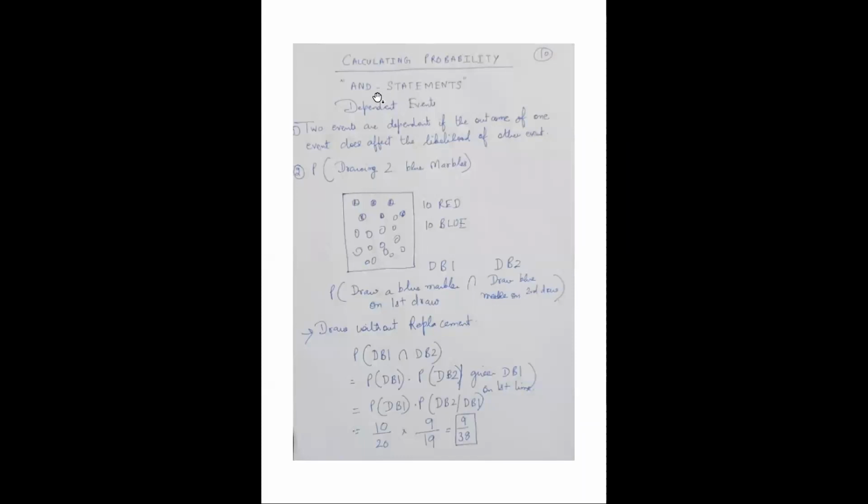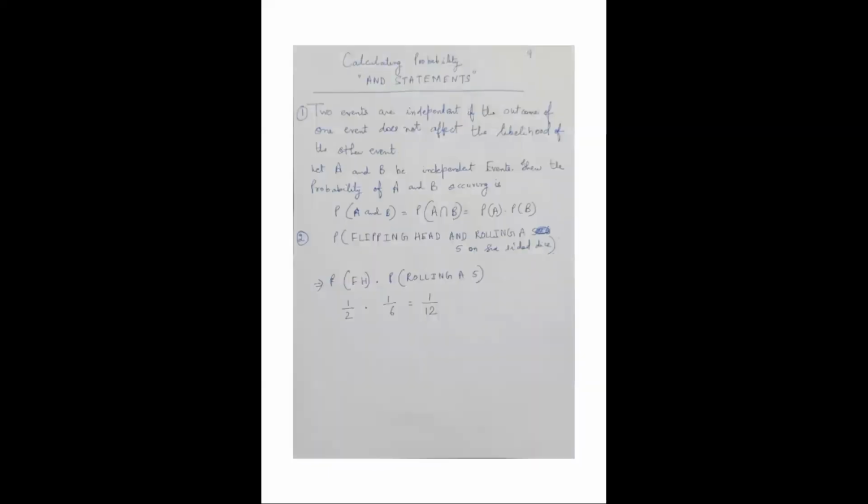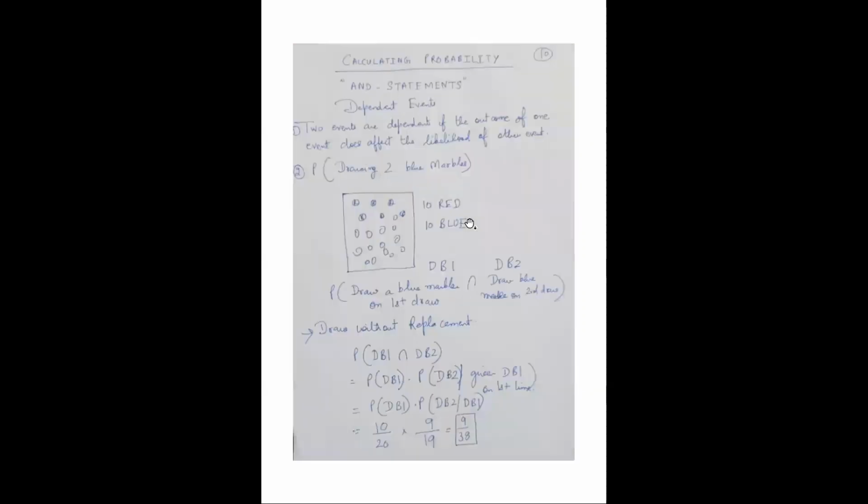Then let's take examples here. Two events are dependent if the outcome of one event does affect the likelihood of the other event. So these are dependent events. The earlier case was independent events, and the probability of the happening of two independent events is equal to the multiplication of the individual probabilities. Now let us look at the probability of happening of dependent events. Two events are dependent if the outcome of one event does affect the likelihood of the other event.